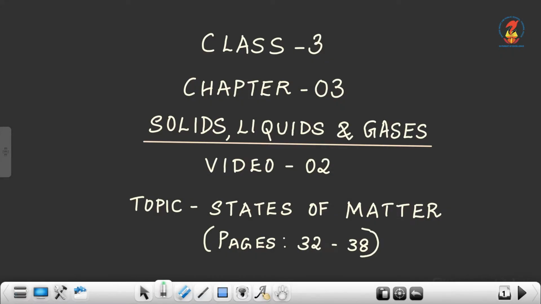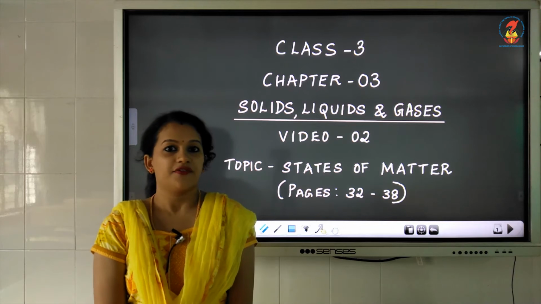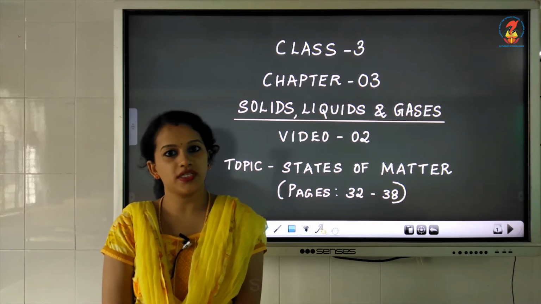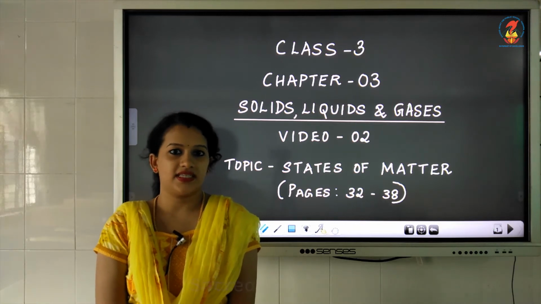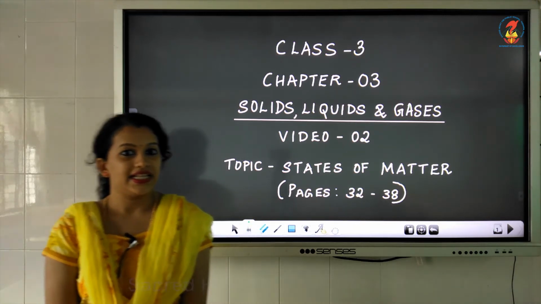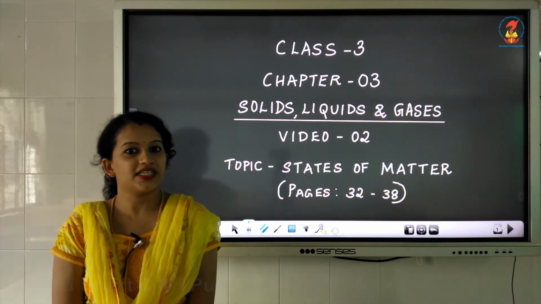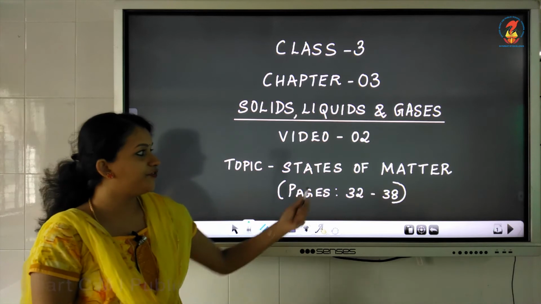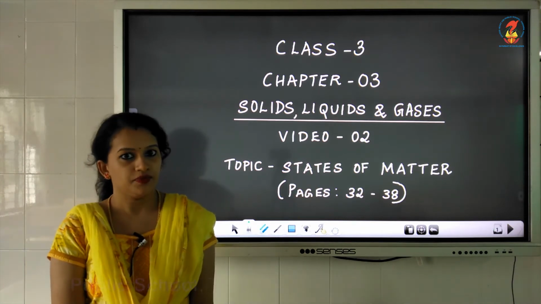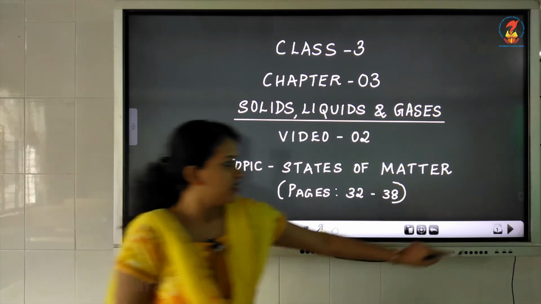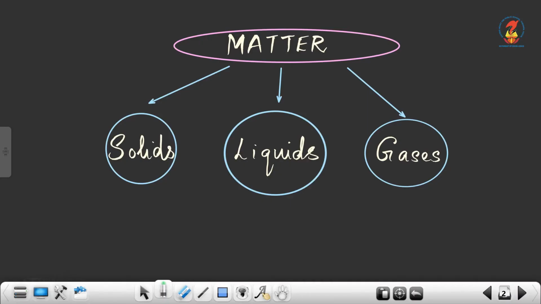Hello dear children, in the previous class we were learning chapter 3 in EVS, that is solids, liquids and gases. In this class let us learn more about that chapter. So in this class you will be learning about the different states of matter or the different forms of matter. So let's start the class.